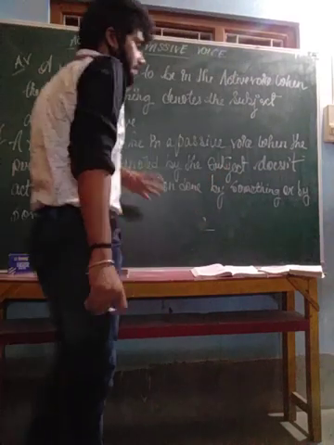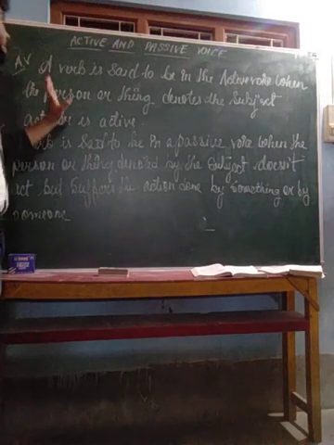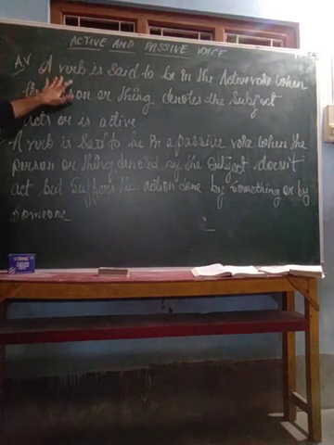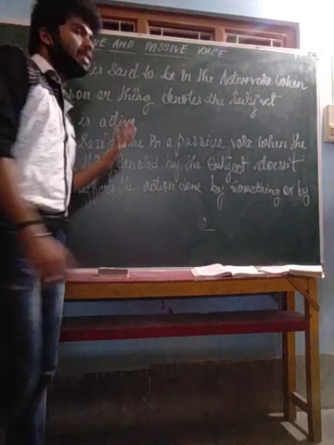What is active voice and passive voice? We will come to know about that today in this chapter. So what is active voice? Active voice is basically when a verb is said to be in the active voice, when the person or thing that denotes the subject acts or is active.